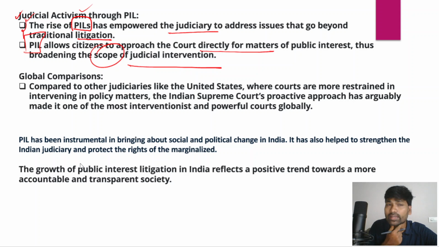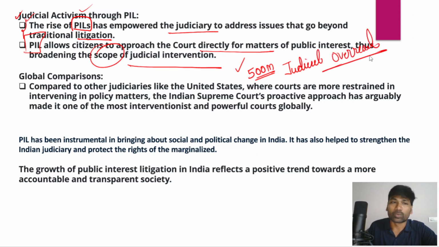However, in recent times, certain judgments of the Supreme Court have also been leading to judicial overreach. For example, the Supreme Court has given judgments on the national anthem in cinema halls, and a judgment on the ban on liquor within 500 meters of national highways. All these things are being seen as instances of judicial overreach by the Supreme Court.